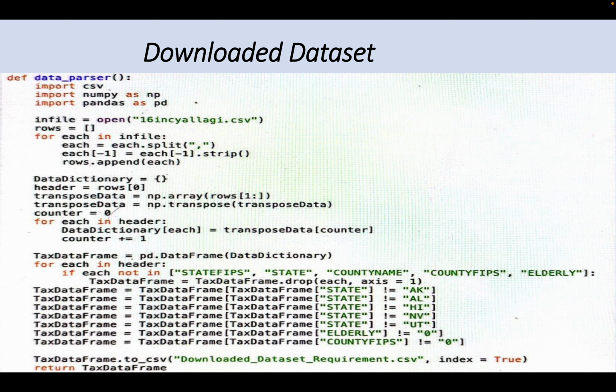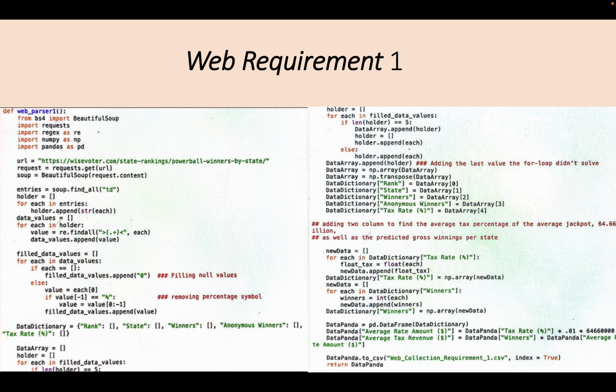For one, there were a few extra states that actually don't have the Powerball, which is the lottery type that I'm examining in this project. And there were a few other errors. There were many duplicates that I had to end up removing, and this is the code that I ultimately used in order to surf through this.